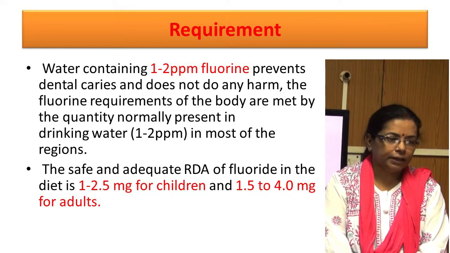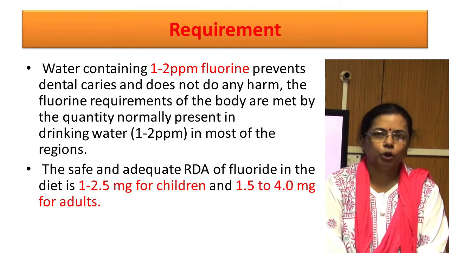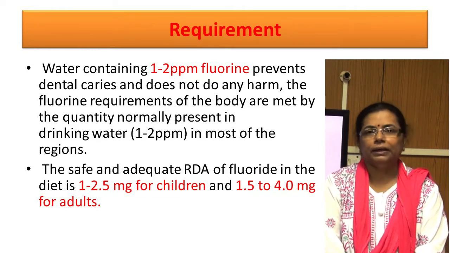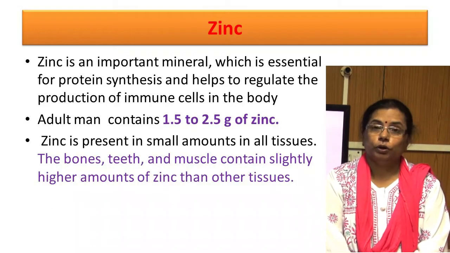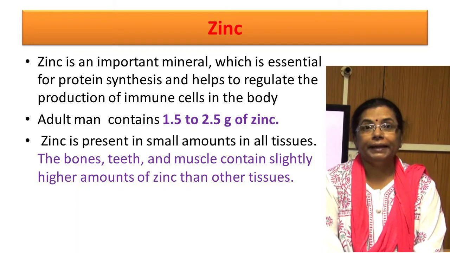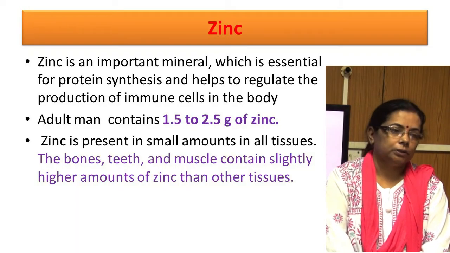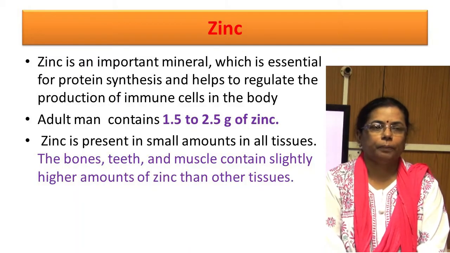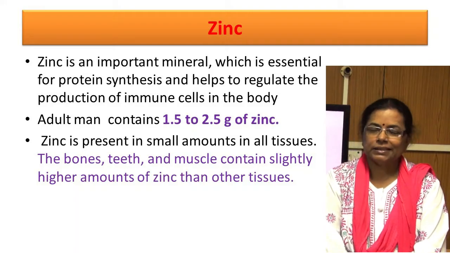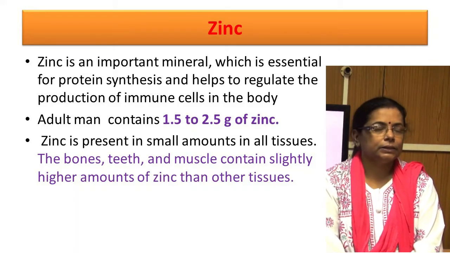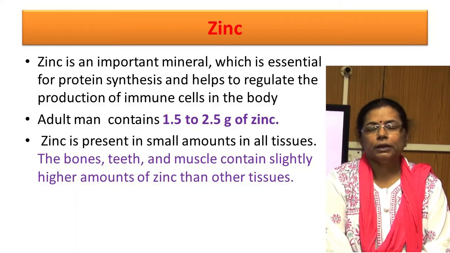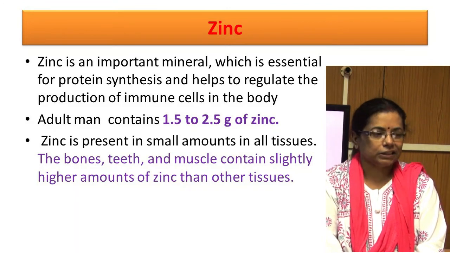The safe and adequate RDA of fluoride in diet is 1 to 2.5 milligram for children and 1.5 to 4 milligram for adults. Zinc is also an important micronutrient. It is a constituent of many enzymes involved in major metabolic pathways. Zinc containing enzymes are involved in synthesis and degradation of nucleic acids. Zinc provides structural integrity to proteins, which is important for DNA transcription.